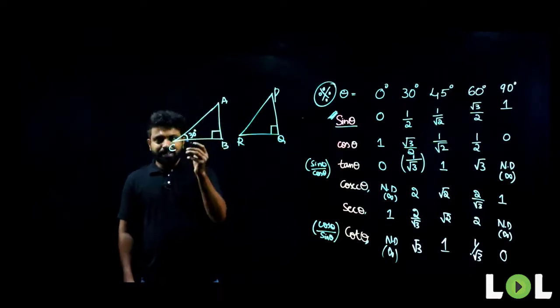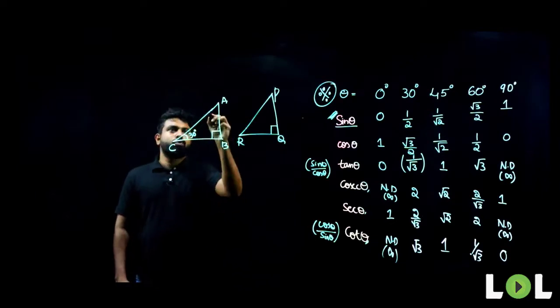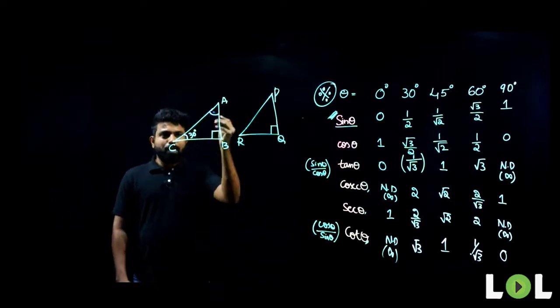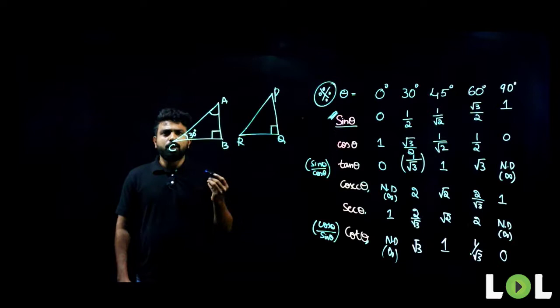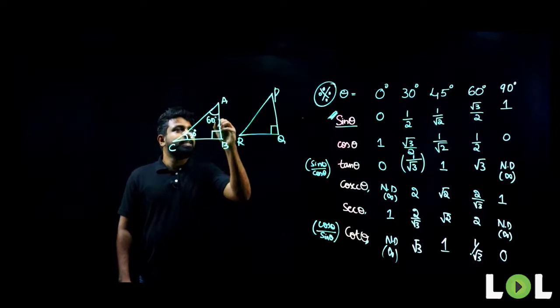If this is 30 degrees and this is 90 degrees, what will be this value here? 90 plus 30 is 120. So the total angle inside a triangle is 180 degrees. 180 minus 120 is 60 degrees.